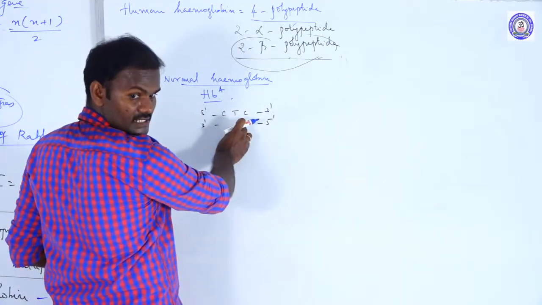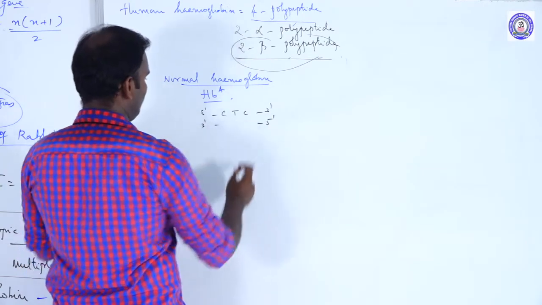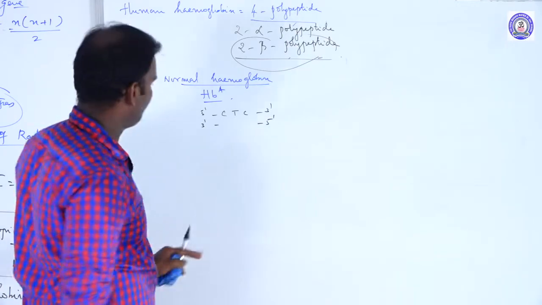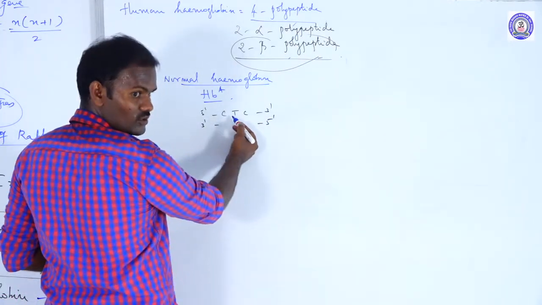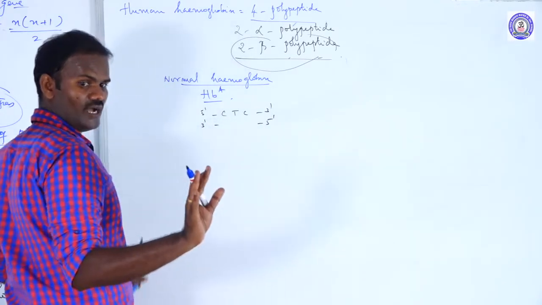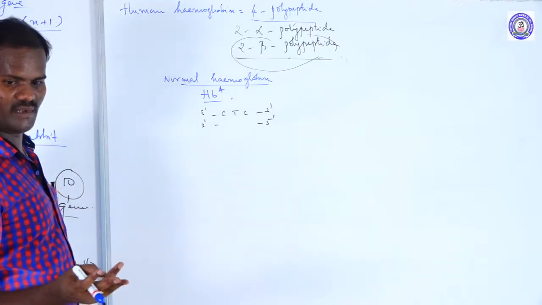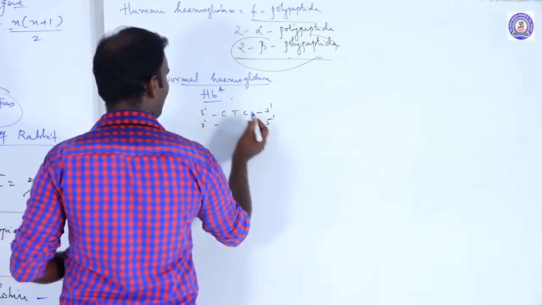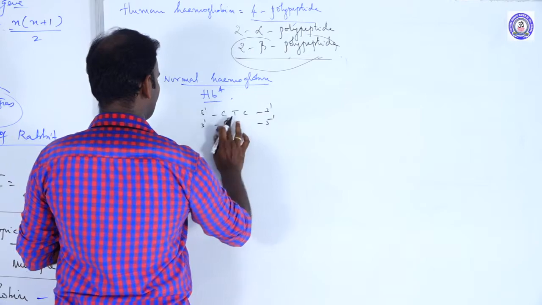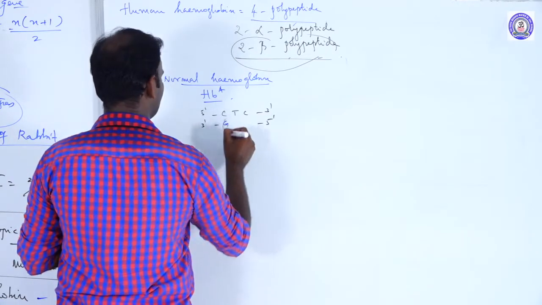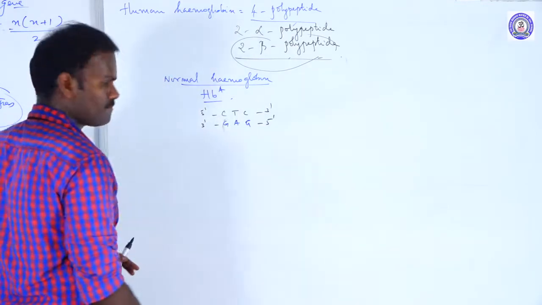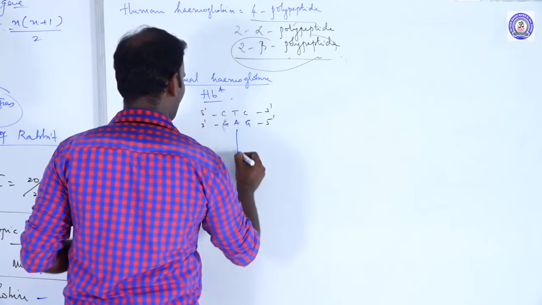A segment of DNA is called a gene. The gene undergoes transcription and translation to produce a specific type of protein. See, it is a gene order, a sequence of nucleotides: cytosine, thymine, cytosine. You know that DNA is made up of 4 nitrogen bases: adenine, thymine, cytosine, and guanine. So cytosine, thymine, cytosine. Then what is the complement of cytosine? Guanine, and adenine, then guanine. Okay, so this is the normal gene.